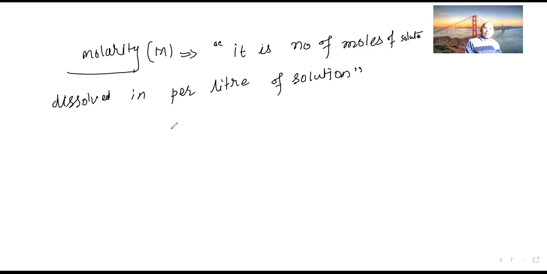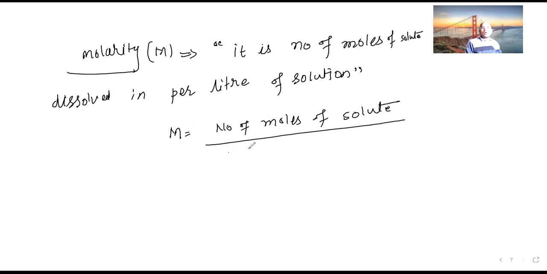Capital M is equal to the number of moles of solute divided by the volume of solution in liters.